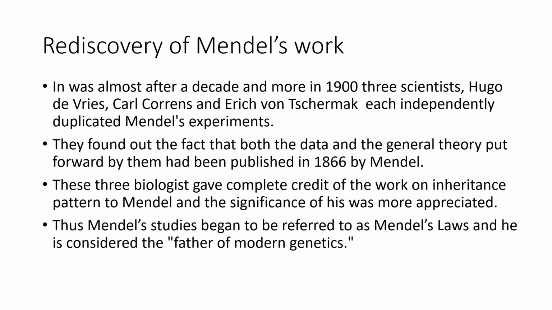These three biologists gave complete credit for the work on inheritance to Gregor Mendel, and the significance of Mendel's work was appreciated by the scientific community. Thus, Mendel's studies began to be referred to as Mendel's laws, and he began to be considered as the father of modern genetics.